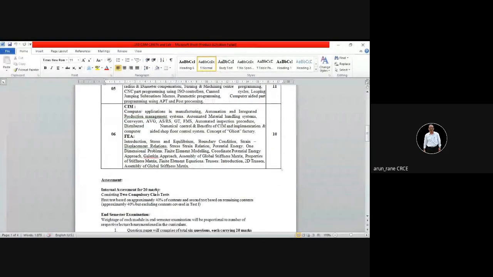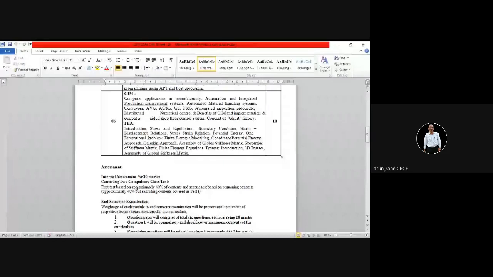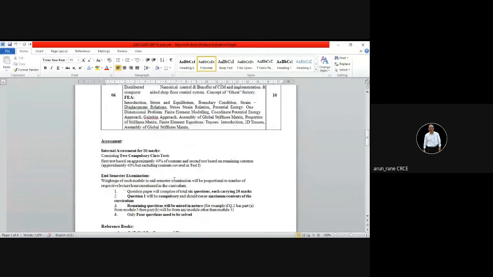Then regarding your examination scheme, you will have two unit tests, to be called the internal assessment, for 20 marks. And the unit test will have a pattern. We will have two questions, question number one and question number two. Question number one will be 2-mark questions. 5 questions you will have to solve, that is 10 marks out of 7. So you have options there in question number one. So 2 marks will be short answer type questions.